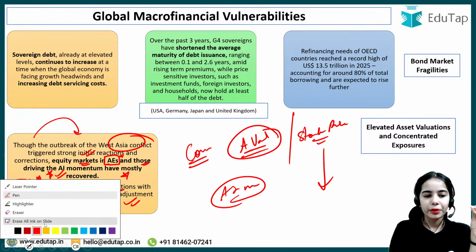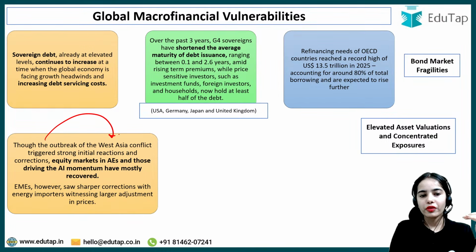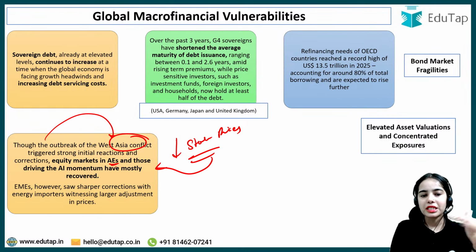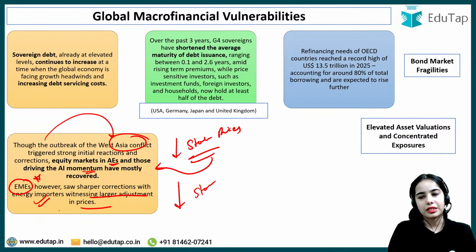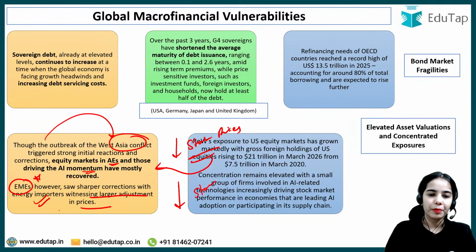So this is the problem: though the outbreak of the West Asia conflict triggered initial reactions and the stock prices started to decrease, the equity markets in advanced economies have mostly recovered because of the AI momentum. But the emerging market economies show sharper corrections in the stock prices, with energy importers witnessing larger adjustment in prices. So this is the problem that is coming up.